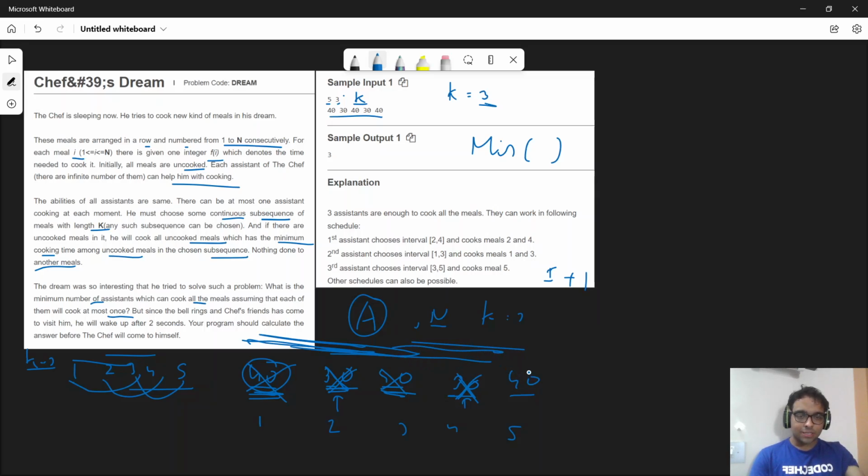And what I can do is, the minimum element in it is 40 and the 40 element will be cooked. Hence 1 plus 1 plus 1, and you can get the answer in 3 moves, right? Hence the answer for this test case is 3.